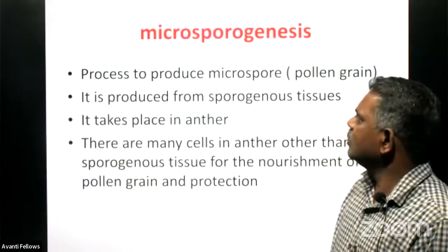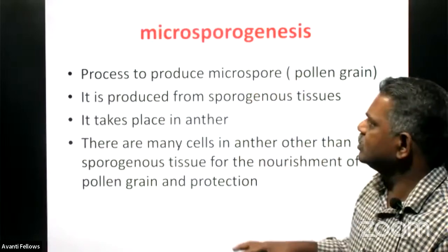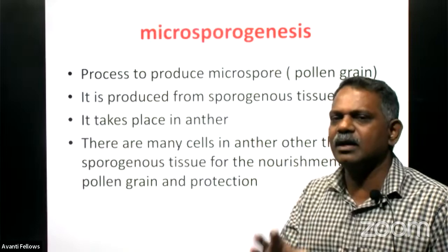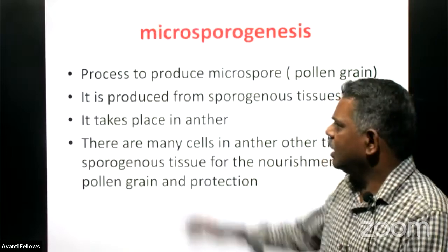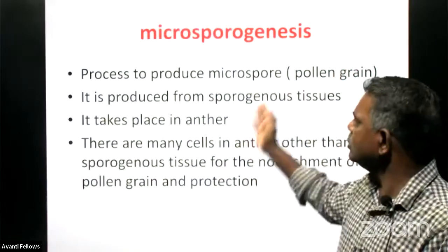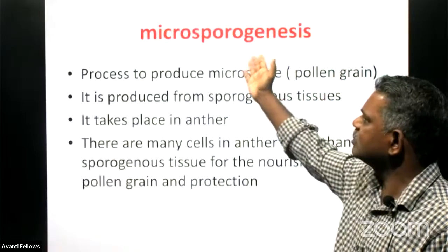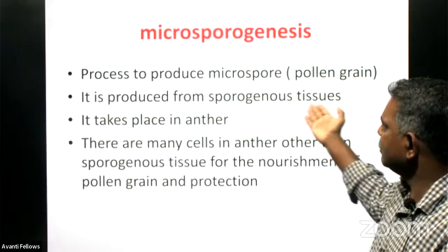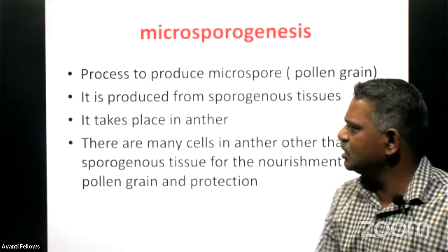And in anther only these microspores are produced. Microspore means what? The pollen grain, the real male reproductive gamete. And this process to produce male reproductive gamete is called as what? The microsporogenesis. And it is produced from the sporogenous tissues.